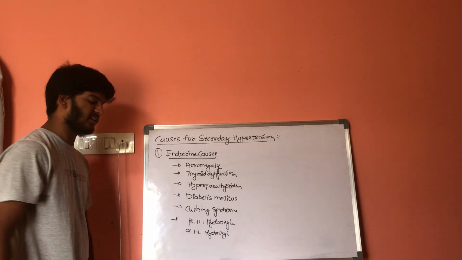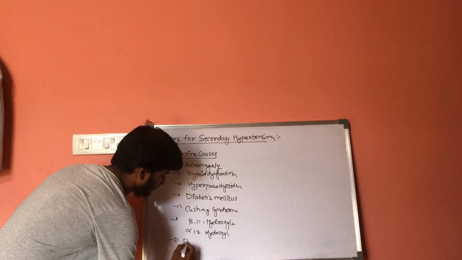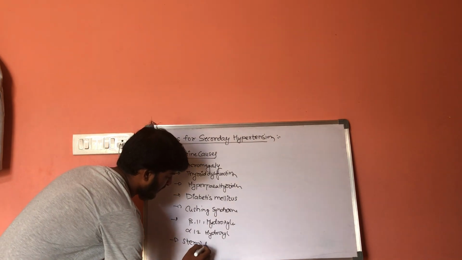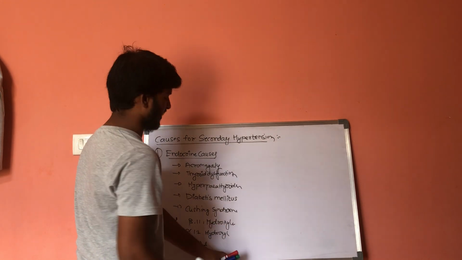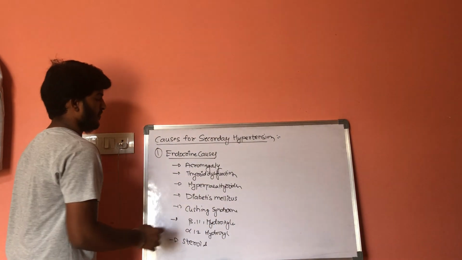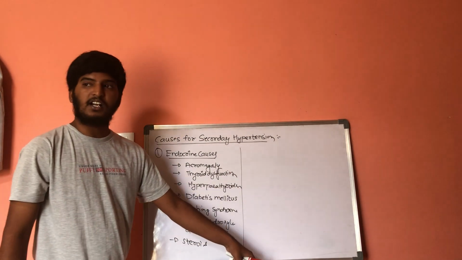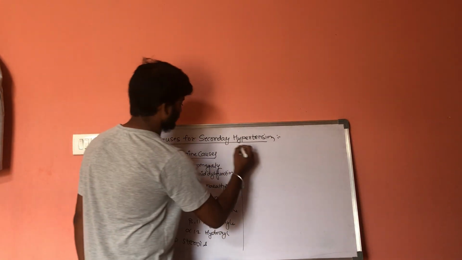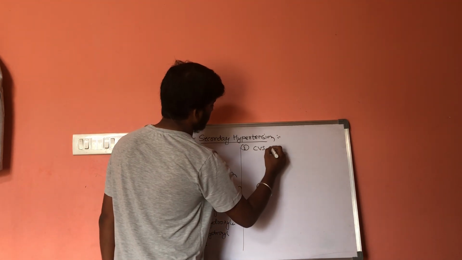And next one is exogenous steroids. Because of usage of exogenous steroids, it results in secondary hypertension. This is about endocrine causes. Now next let us discuss cardiovascular causes. Cardiovascular system causes.